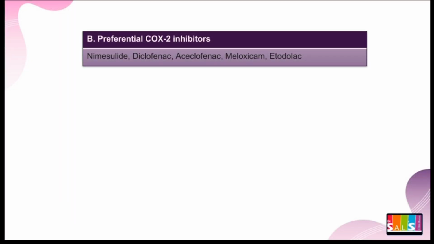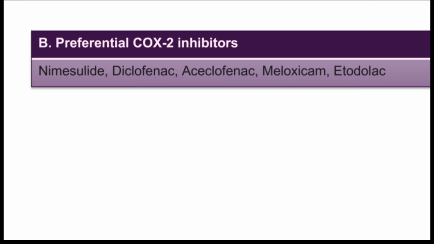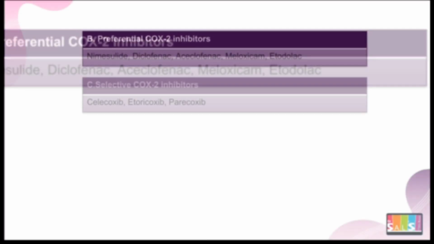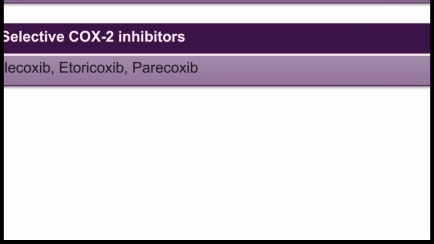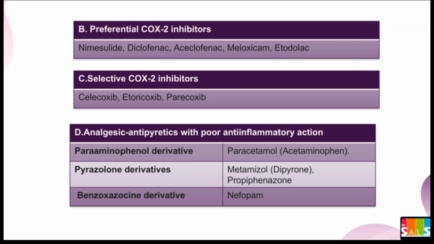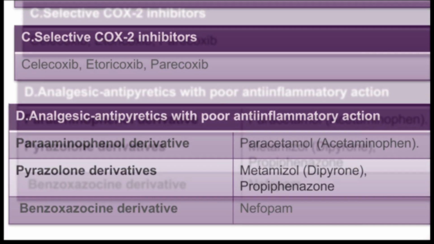Next, we have the preferential COX-2 inhibitors, which consist of nimesulide, diclofenac, aceclofenac, meloxicam, and etodolac. Coming to the third class, we have selective COX-2 inhibitors, which consist of celecoxib, etoricoxib, and parecoxib. Last, we have analgesic antipyretics with poor anti-inflammatory action.